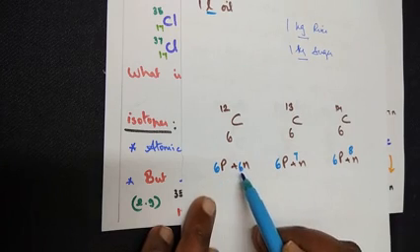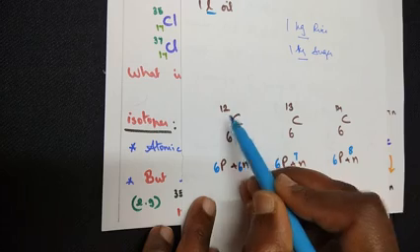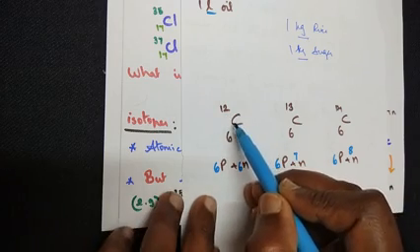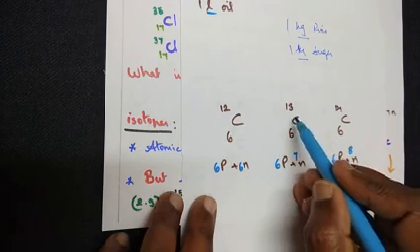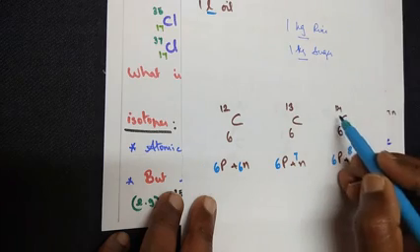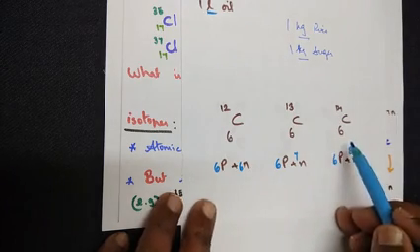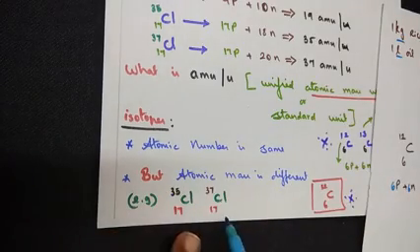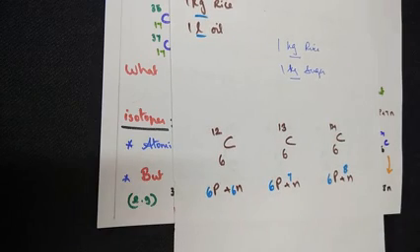So when we add up the number of protons and neutrons, we get 12 as the answer. So the atomic mass of this carbon atom is 12. Similarly, the atomic mass of this carbon atom is 13, 6 plus 7 gives us 13. 6 plus 8 gives us 14. Now why are we talking about this? These are also isotopes of carbon. So chlorine exhibits 2 isotope forms. Carbon exhibits 3 isotope forms.